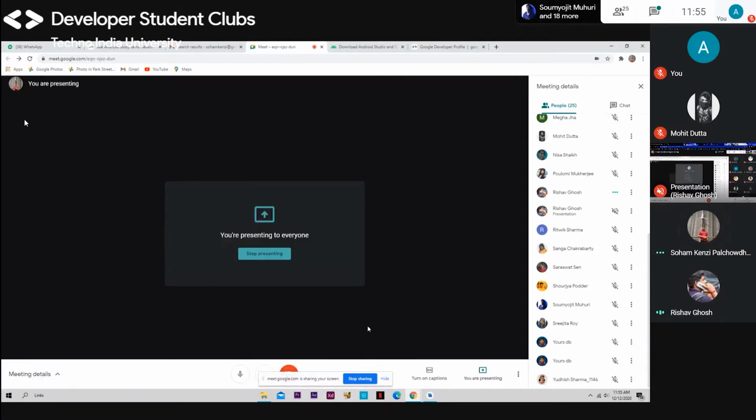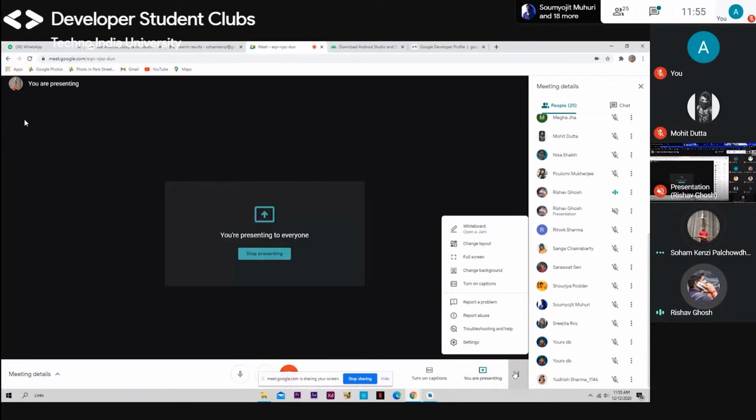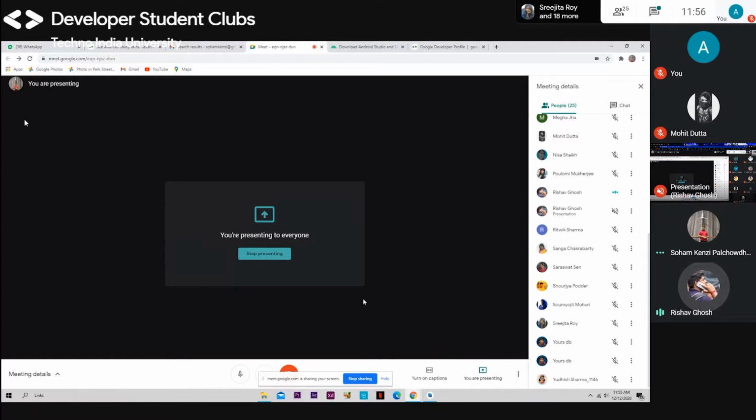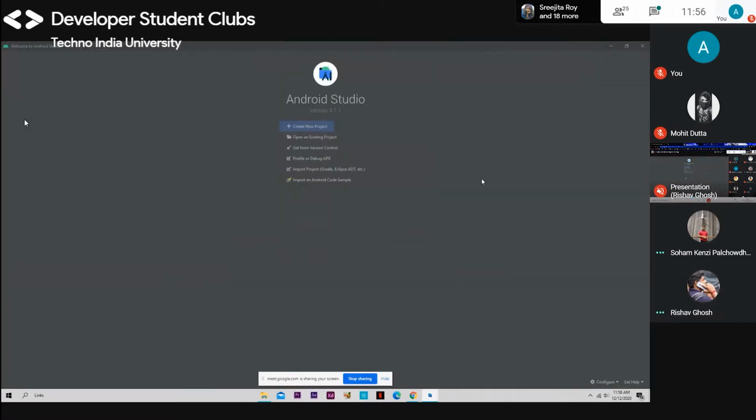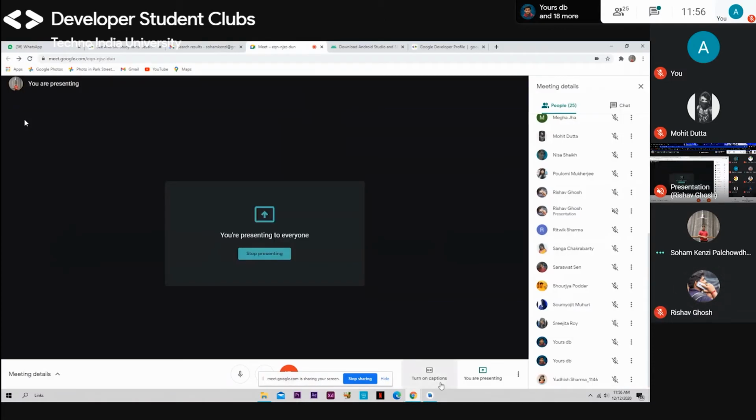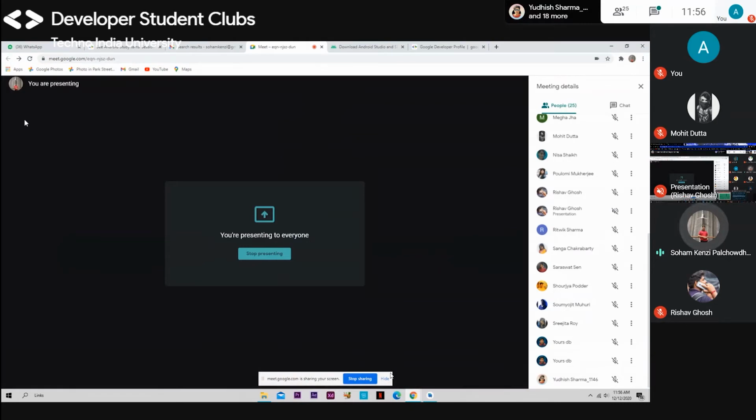Okay, wait. Open the Android Studio. Is it running or not? Stay, I will show how to check. Just minimize it. I'm stopping the screen share, okay?